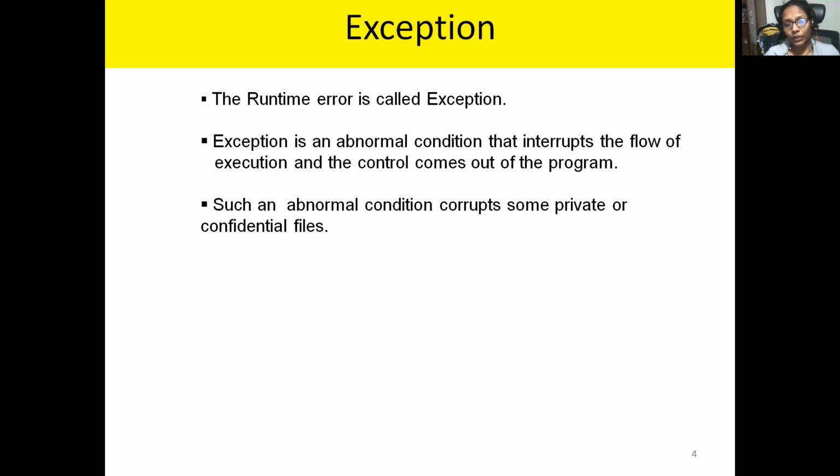For example, you're dealing with file handling, and you have already opened a file that is a very important file. In the middle, you got some exception. So what happens, obviously, the control will come out of the program without closing that file. But already I said that is the important file. If you don't close that file, other people cannot access it, right?